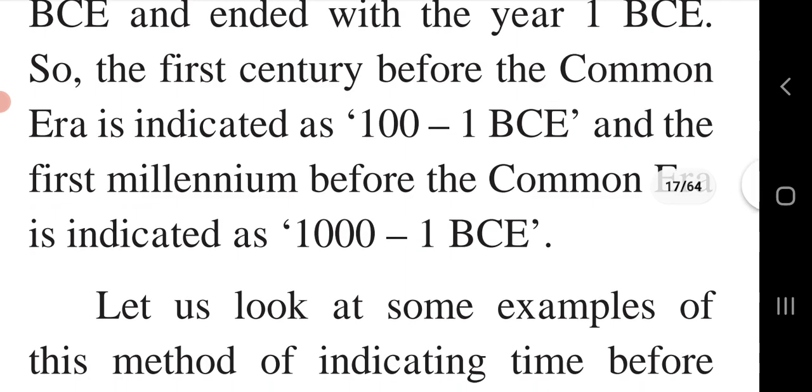So the first century before the common era is indicated as 101 BCE, and the first millennium before the common era is indicated as 1001 BCE. Before common era, BCE, and BC, before Christ. So this is the method of indicating the millennium and the first century. When they write 1001 BCE, it means 1 millennium before Common Era is completed.